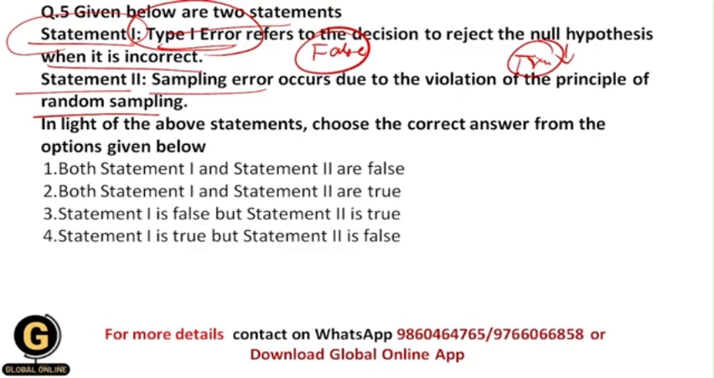Sampling error occurs due to the violation of the principle of random sampling. Okay, so basically sampling error occurs due to mistakes in the sampling techniques, or due to mistakes in choosing the wrong sample size. All of you getting? So sampling error does not occur due to the violation of the principle of random sampling, and that's why this statement again becomes false. So your correct answer should be 1 over here, because both of these statements are false.